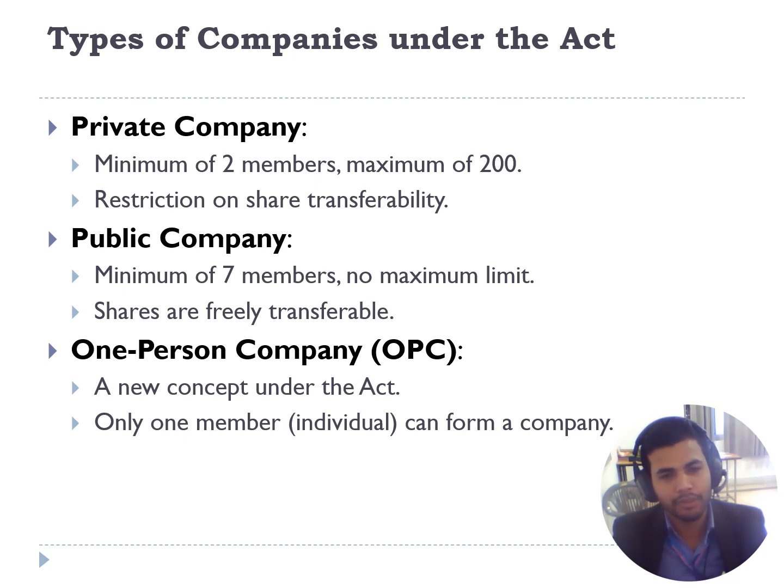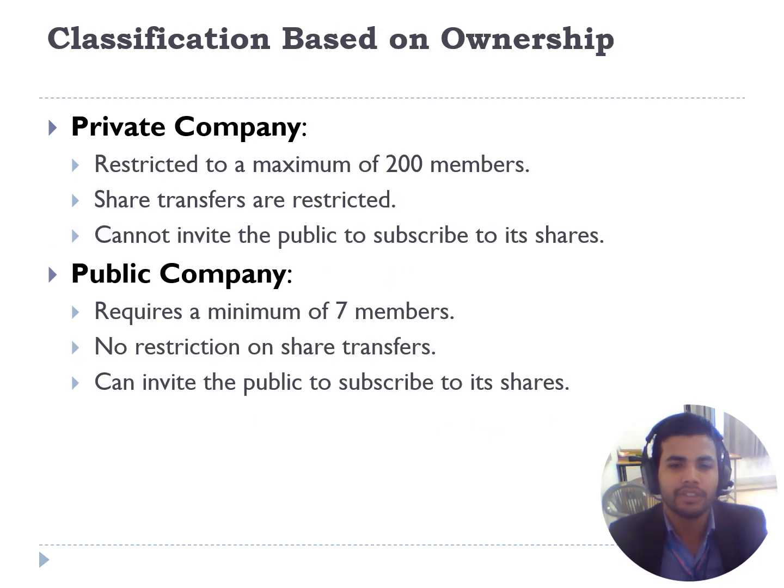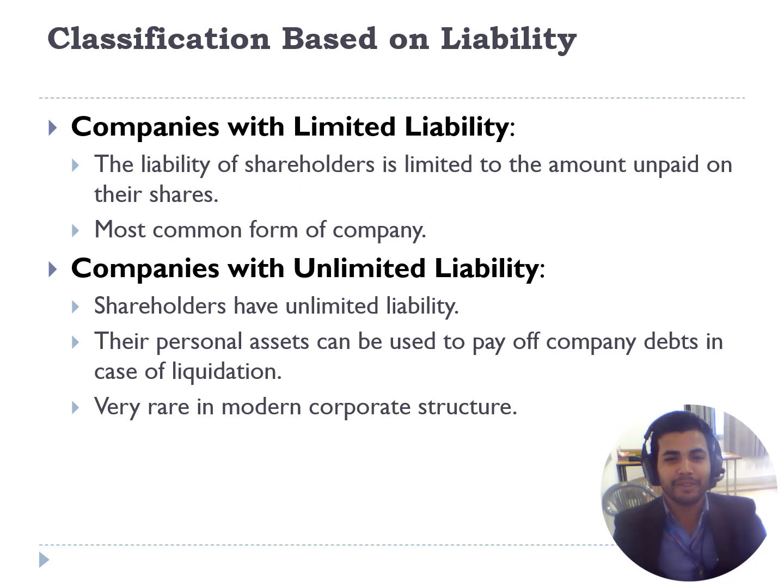There is no maximum limit in the Companies Act, then it will be a public company. So there are three types of companies defined under the Companies Act, which are one person company, public company and private company. So there are different types of classification on different bases of the company. On the basis of ownership, there are two types of companies, private company and public company.